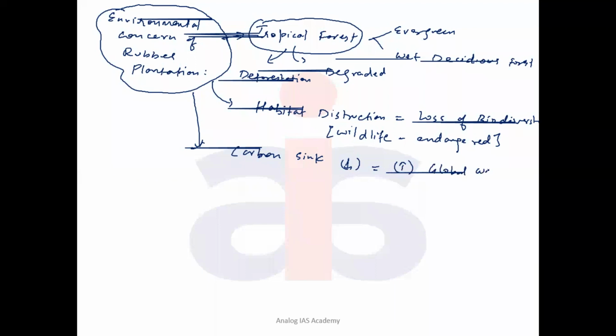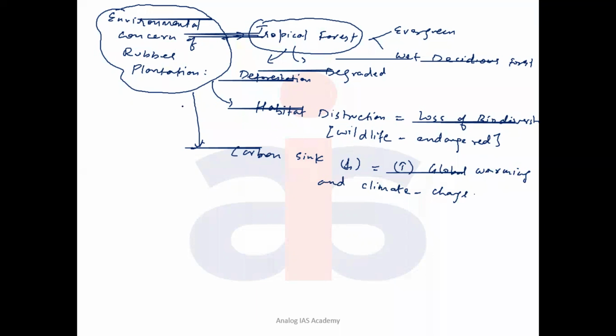Global warming and climate change. This is because the biomass generated by these rubber trees is less than the natural tropical forests, so it further aggravates global warming and climate change.